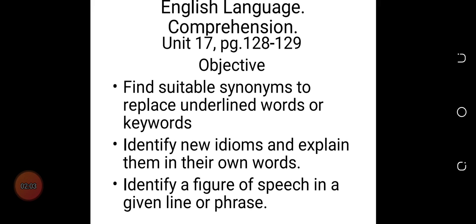Two, identify new idioms and use your own words to give the meaning. Then lastly, identify a figure of speech in a given line or phrase.